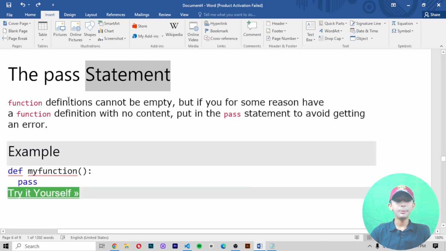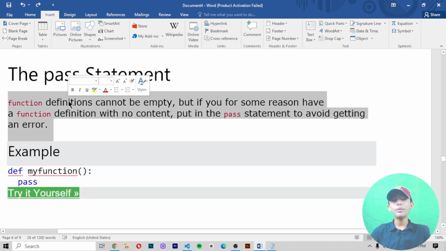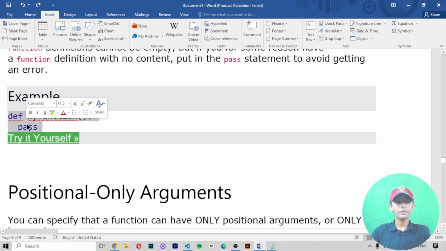The pass statement. Function definitions cannot be empty, but if you for some reason have a function definition with no content, put in the pass statement to avoid getting an error. Okay, in this example, like that, here you can see it.